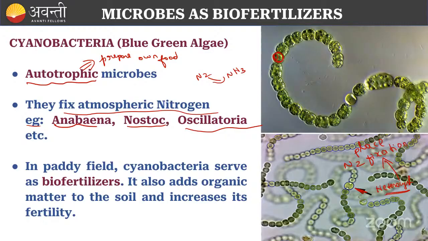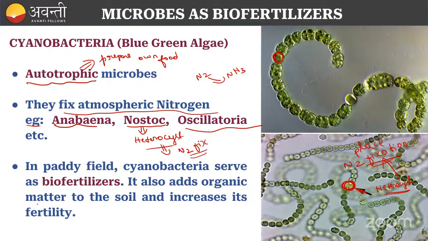Kindly remember, in the Nostoc, heterocyst will be there. In this region, mainly, the nitrogen is going to be fixed. N2 is going to be fixed.